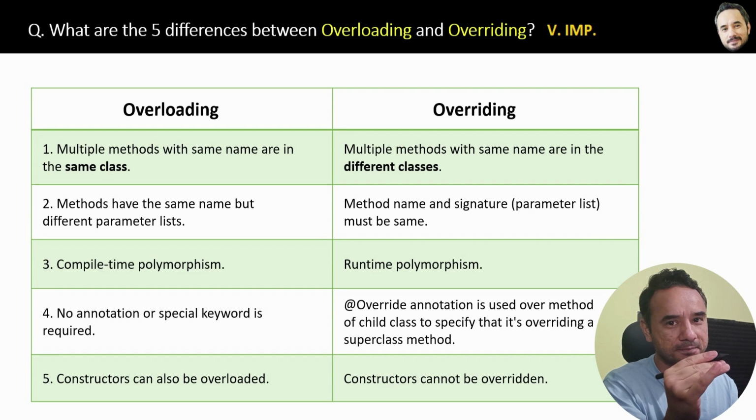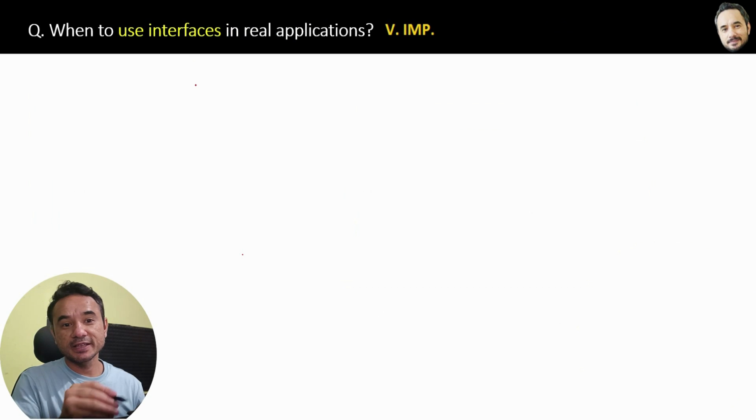I recommend that. When to use interfaces in a real application? Very important question, and believe me, interfaces are very important for enterprise level big applications. And yes, the answer is 70% similar to abstract classes, but because this is very important, I am re-explaining it quickly with the same example, so you do not have to do extra effort.